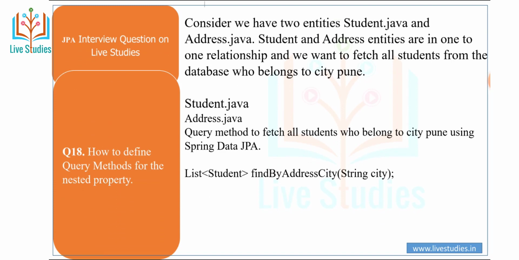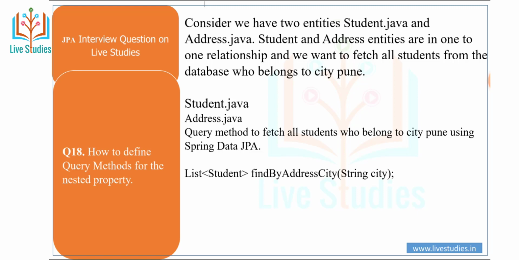Another question is: how to define a query method for nested properties. Consider we have two entities, Student.java and Address.java. Student and Address entities are in a one-to-one relationship, and we want to fetch all students from the database who belong to a city, suppose Pune. Then you can create a Student class.